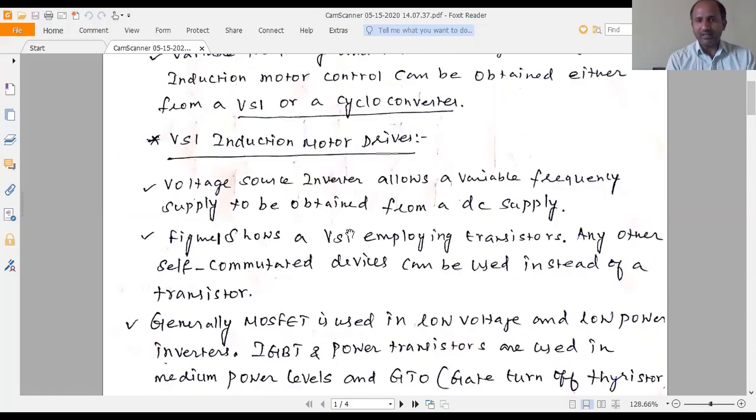As I already told, a voltage source inverter allows a variable frequency supply to be obtained from a DC supply. The input supply is the DC supply, and from the DC supply the variable frequency supply is obtained with the help of this voltage source inverter.